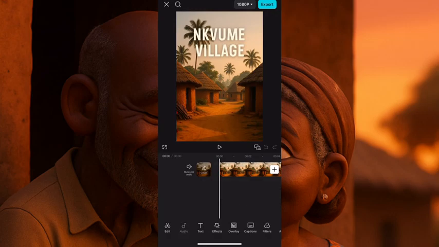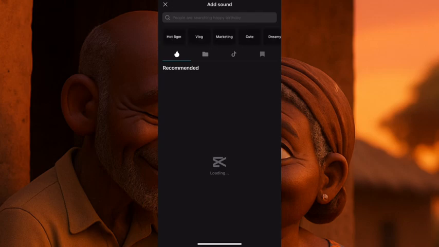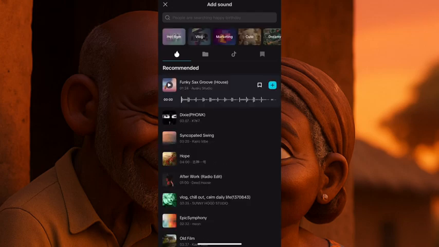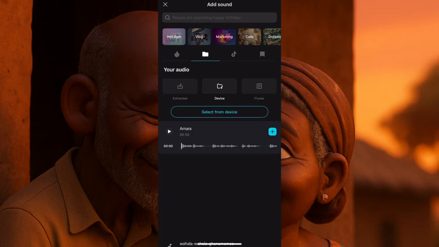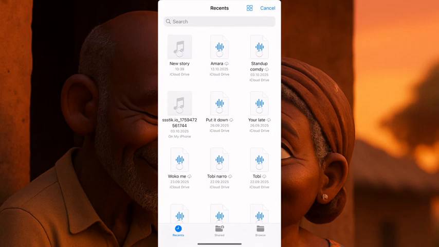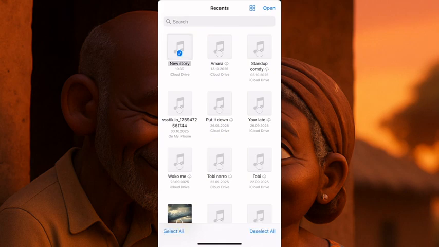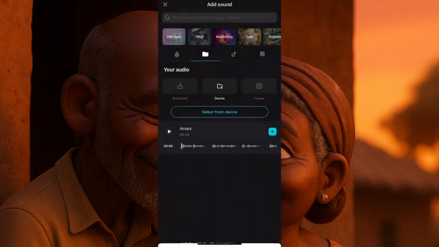I'll click on audio. I'll click on sounds. Then I'll click on the file tool, click on it. You see extract from video, no. You click on device. You have extracted, you have device, you have iTunes. I'll click on top of device. Then select from device. It will take me to my gallery. Then I'll choose the audio because I saved it, new story. So that is it. I'll click and then I click on open.